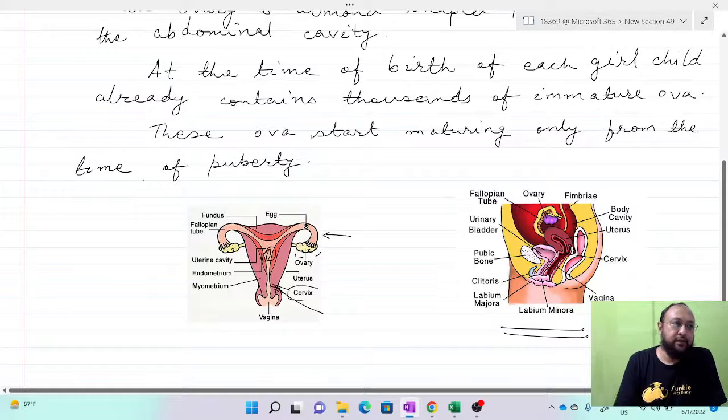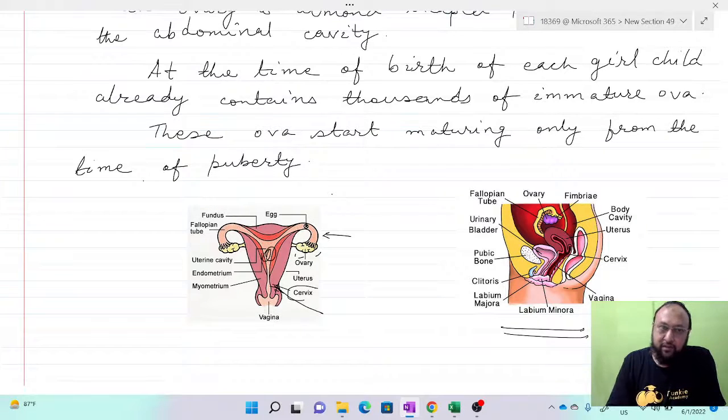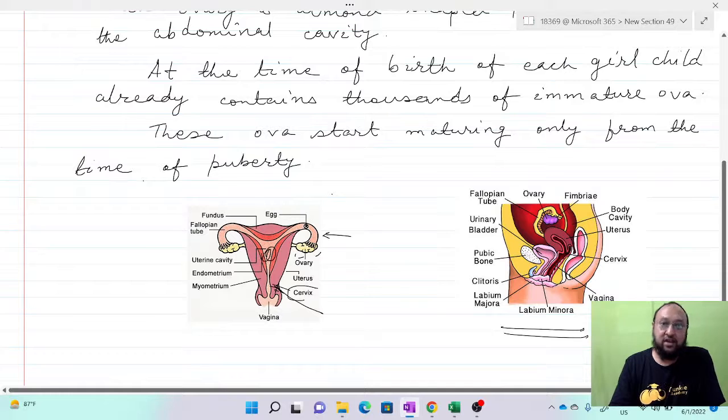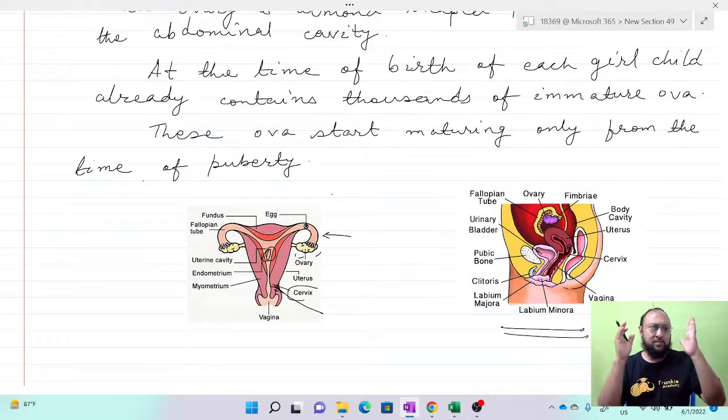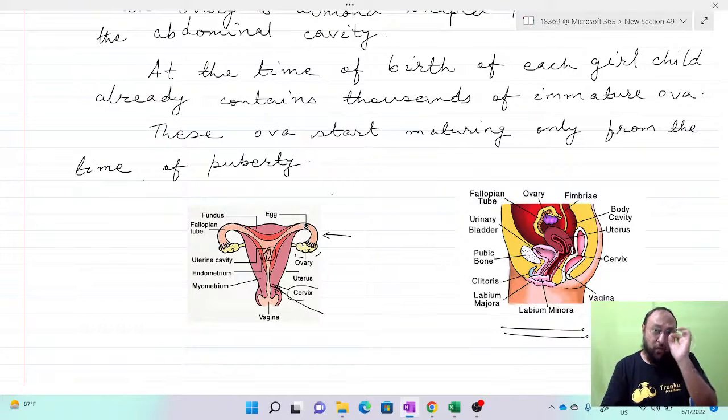Only one ovum is produced every month, and it is released in alternate months. So what happens when the period or menstruation cycle starts? In the cycle of one month or 28 days, one egg or one ovum is released. That is what we call ovulation.